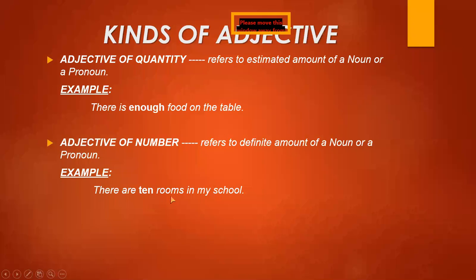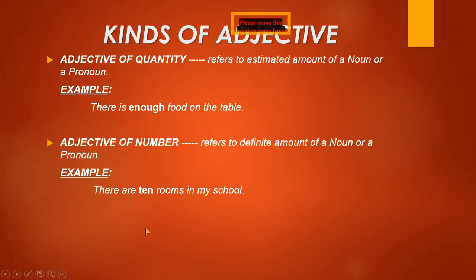Some examples I'm going to tell you. There are 10 rooms in my school. You can see that 10 can easily be counted. So it gives the actual number of the rooms in the school. I have 5 bags. Now 5 is the actual amount of the number of bags. I have 2 wristwatches.